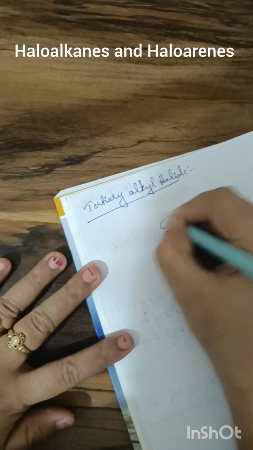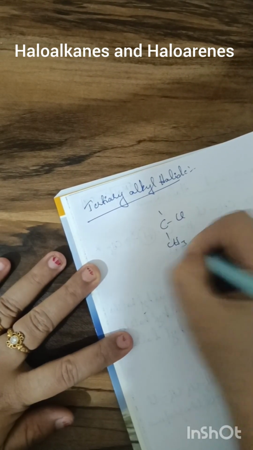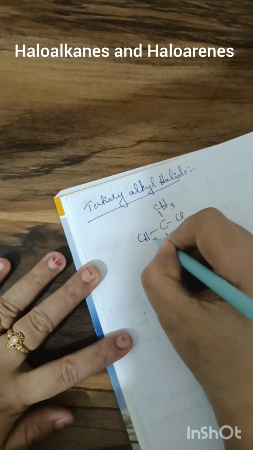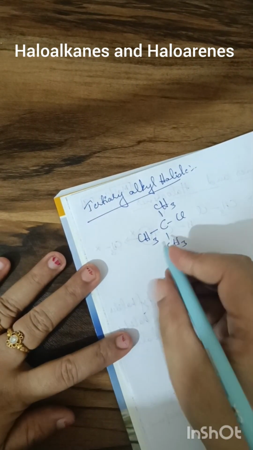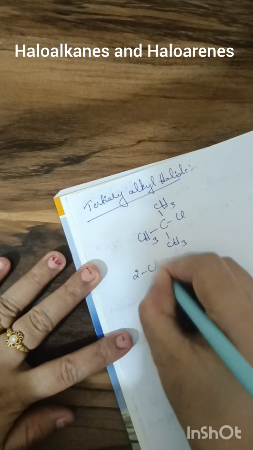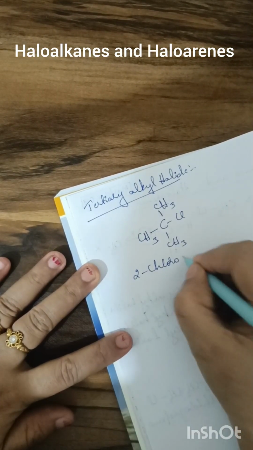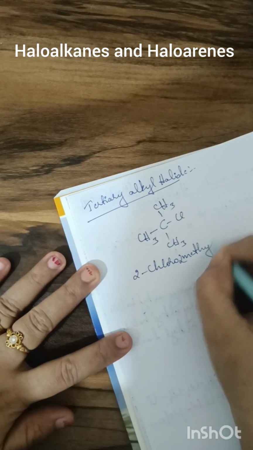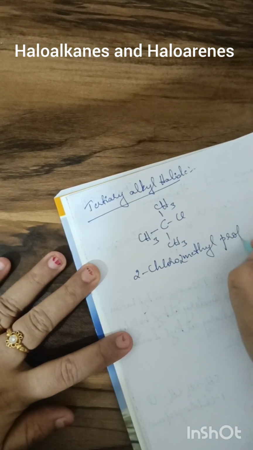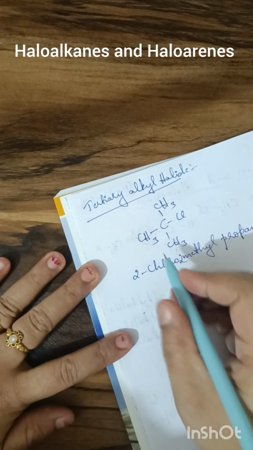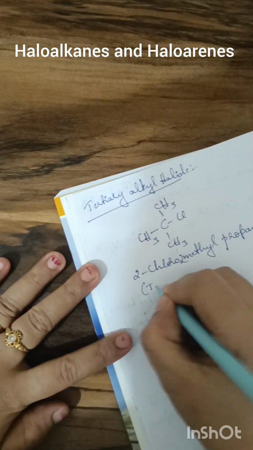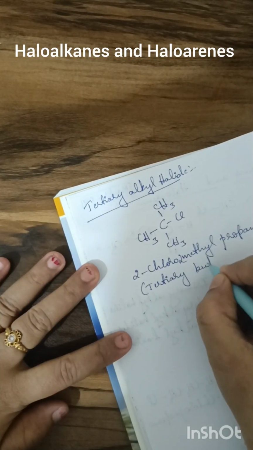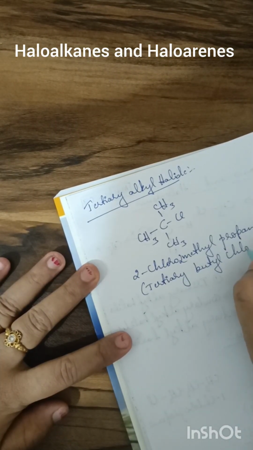Example, 2-chloro-2-methyl propane, or tertiary butyl chloride.